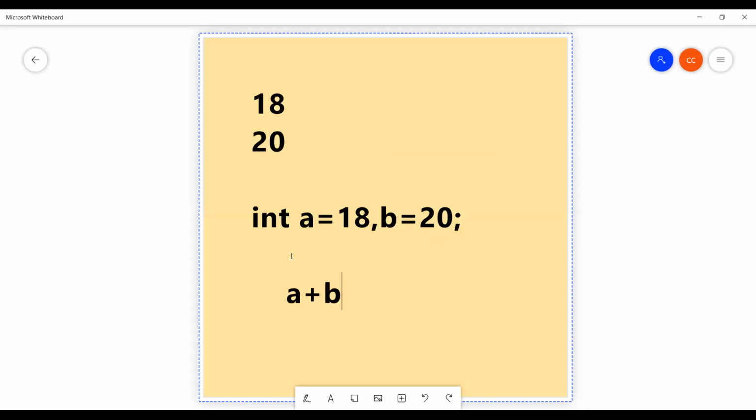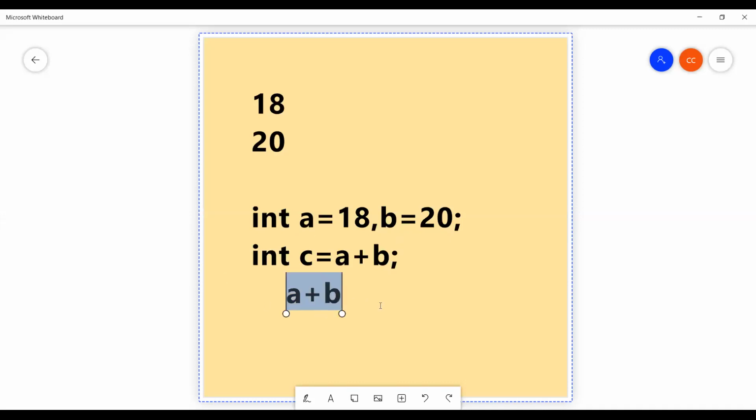Yes, the expected result is also an integer. Okay, so for storing the result, you take one more variable that is called integer c. C అనేది తీసుకోవాలని రూల్ ఏం లేదు, ఏదైనా తీసుకోవచ్చు, నాట్ ఏ ప్రాబ్లం. Integer c. So you should write the complete statement here: integer c equal to a plus b.